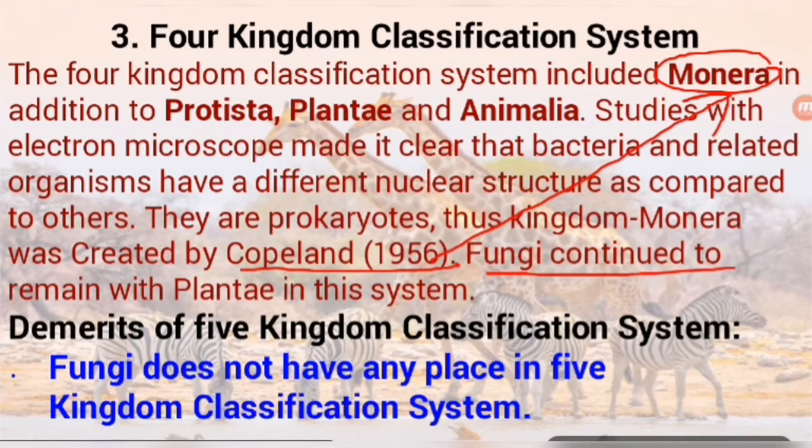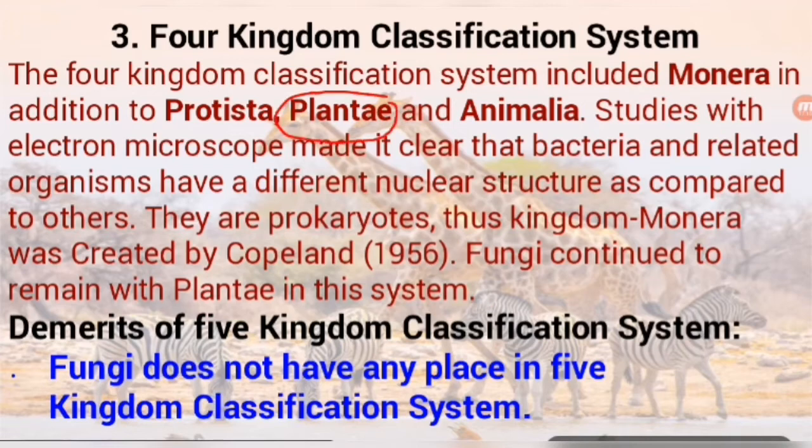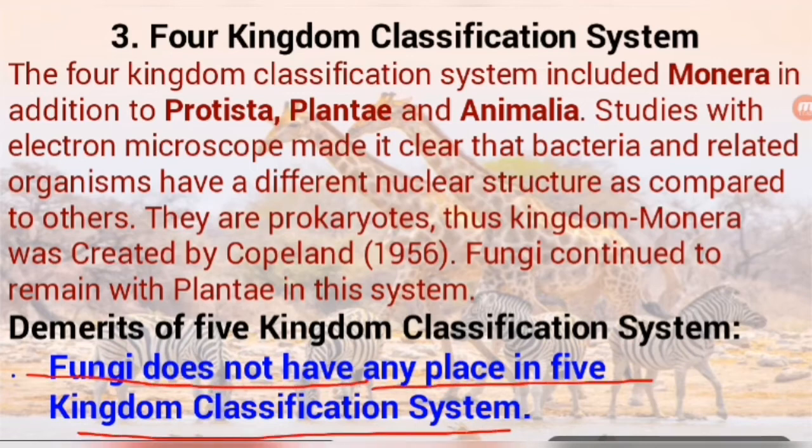Fungi continued to remain with Plantae in this system, but what is the demerit? Fungi is included in Plantae. So in this classification system, fungi is still included in Plantae, whereas in the earlier classification system, fungi was kept inside Protista. Students, these are minute points and terms which are very important for your competitive exams as well as your CBSE exam, so be concentrated on these types of points and words. So what is the demerit? Fungi does not have any place in the five kingdom classification system.